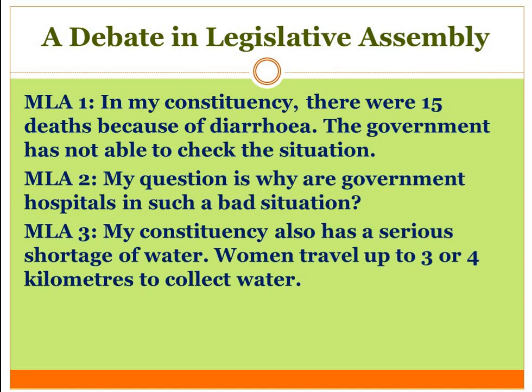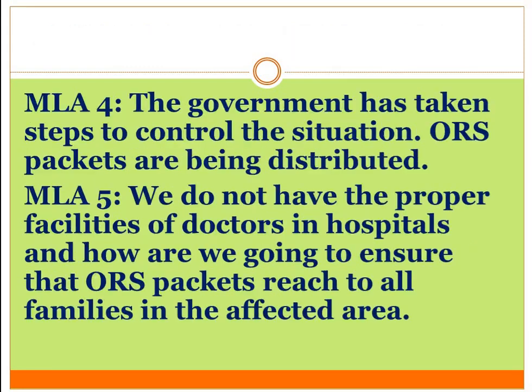MLA 3: in my constituency also there is a serious shortage of water. Even women travel up to 3 or 4 kilometers to collect water, and the government is not giving any facility of water tanks even. So again this MLA is blaming the government, which means he is from the opposition party.